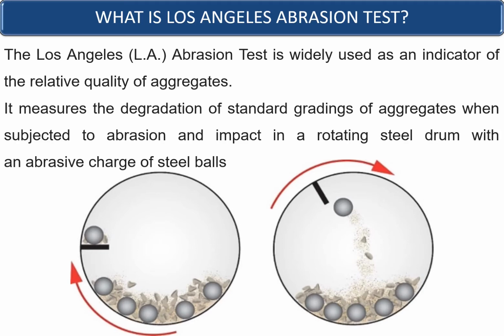It measures the degradation of the standard grading of aggregates when subjected to abrasion and impact in a rotating steel drum with an abrasive charge of steel balls. The number of steel balls required in a particular test depends upon the quantity or the size of the aggregates which is being used for the testing purpose.